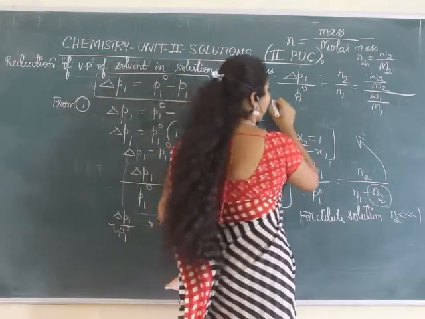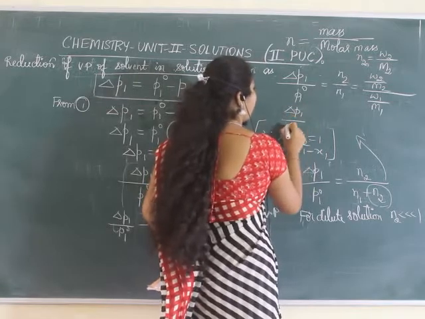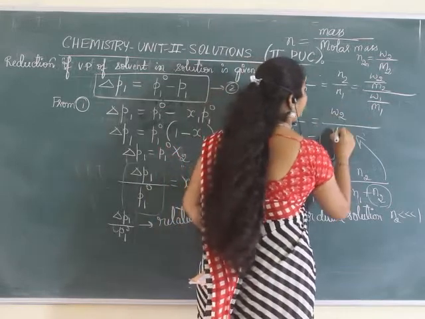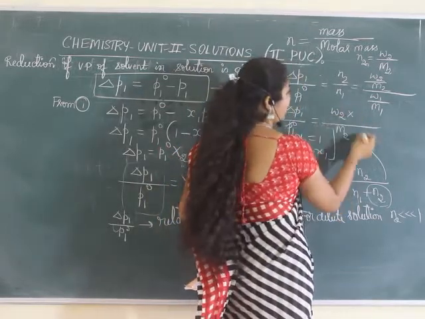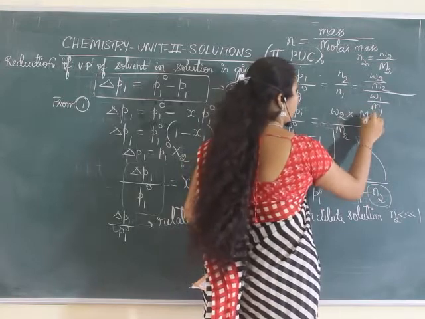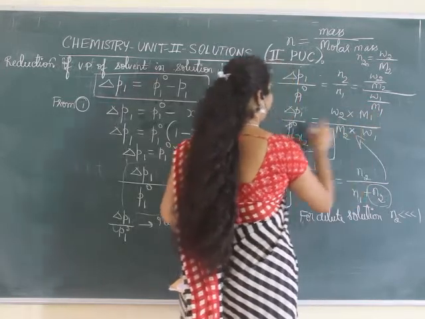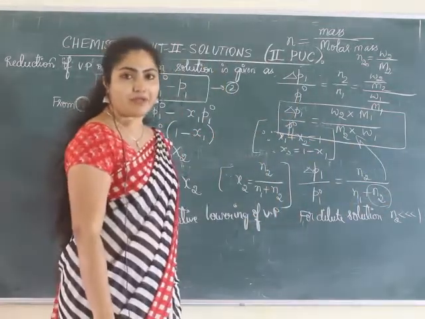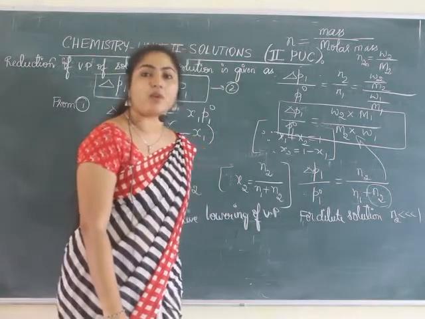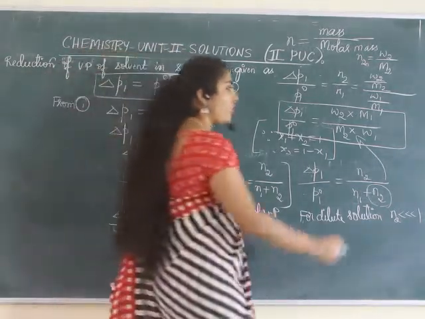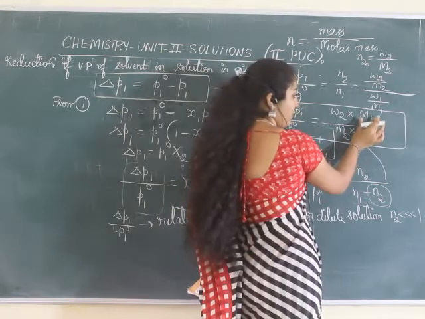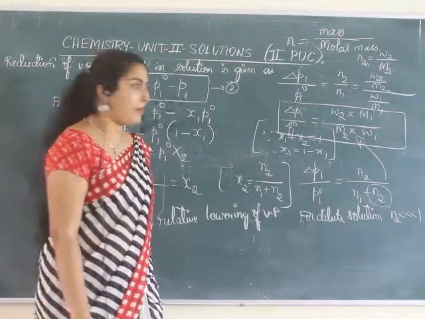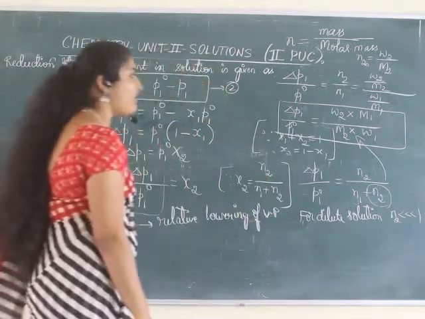Or I can write this expression as delta P1 by P1 naught is equal to W2 by M2 into M1 by W1, since it comes the other way. This is the final expression for relative lowering of vapor pressure. So here we can also determine the molar mass: the molar mass of one component, the molar mass of another component. So using this we can determine it. So this is about relative lowering of vapor pressure.